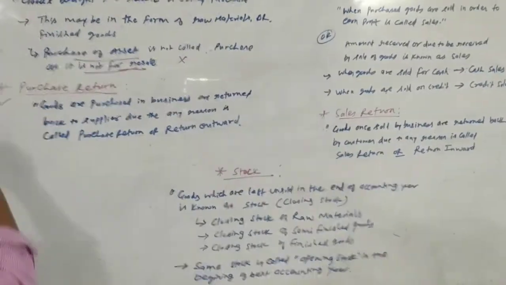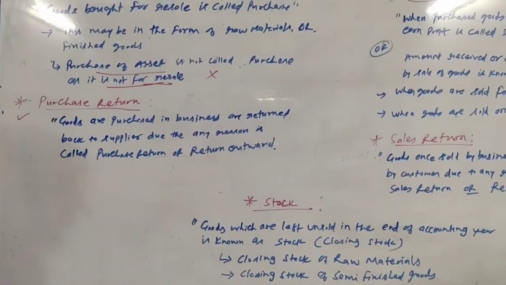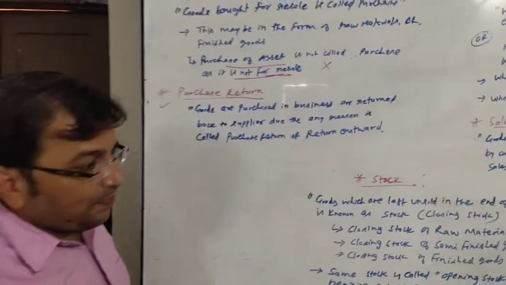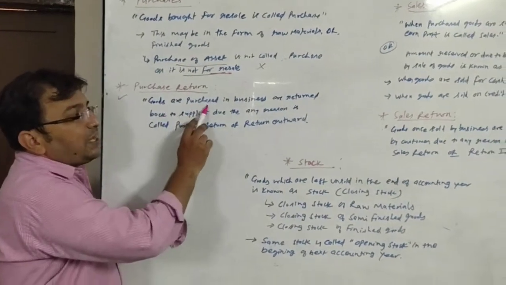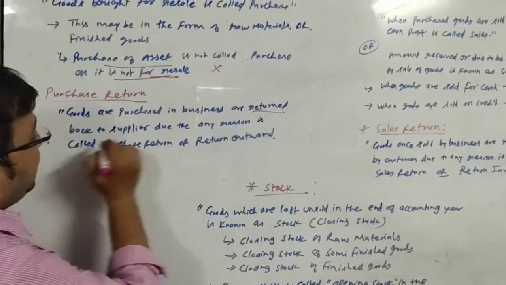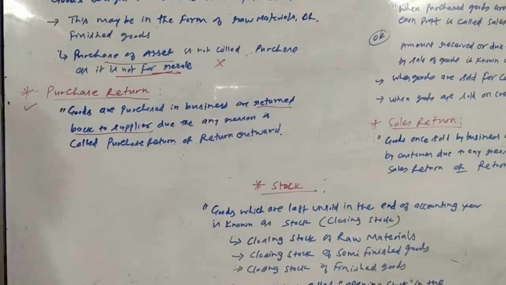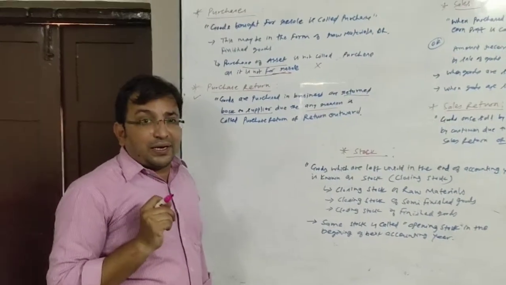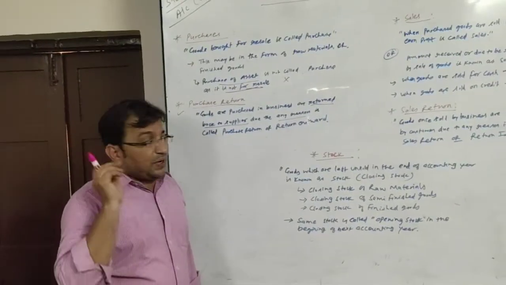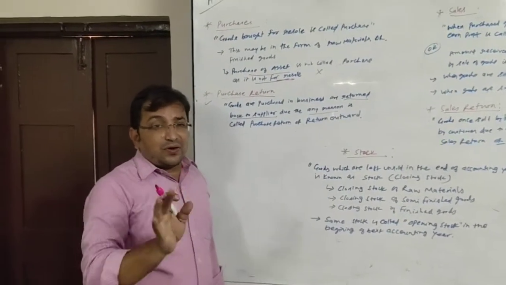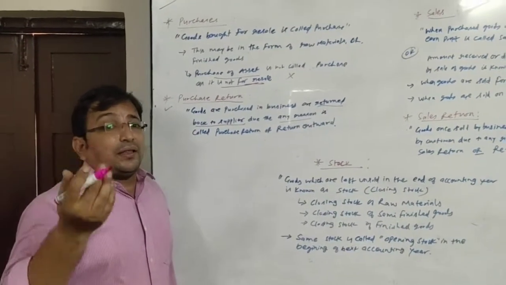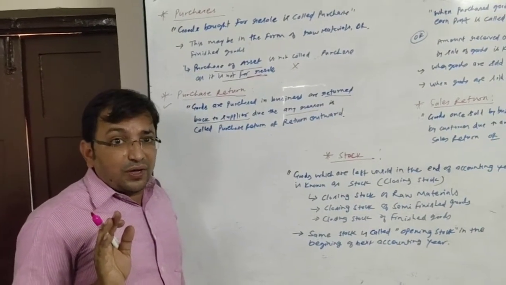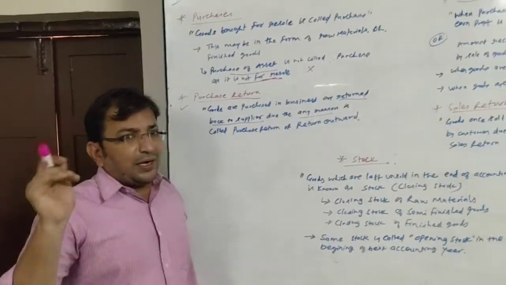The second topic is purchase return. You know the meaning of purchase, so you can understand the meaning of purchase return. What is it? Goods purchased in business are returned back to the supplier due to any reason. Maybe the goods are not of the sample quality. Whatever sample was shown to us, the goods sent to us are not of that quality. Maybe the goods are damaged. Maybe the quantity is not according to the ordered quantity, or any other reason.